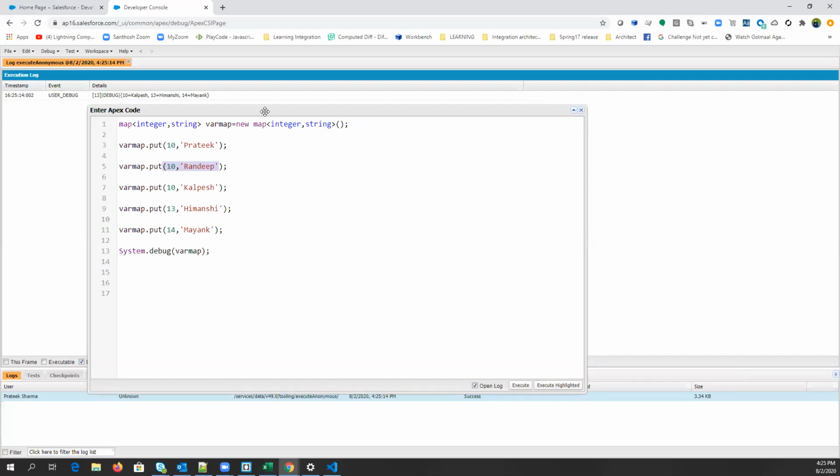As set, it is removing all the duplicate values. But you can see here, it is taking Kalpesh, the third value. So it is not guaranteed which one it will take. Okay, so let's go for another method.